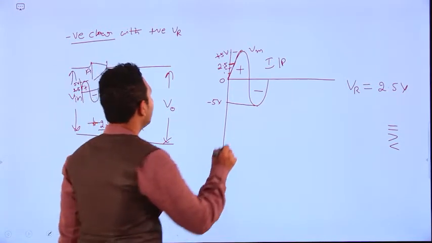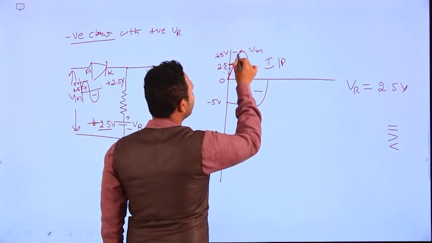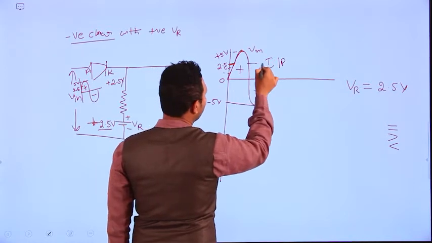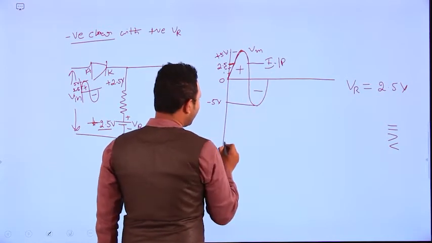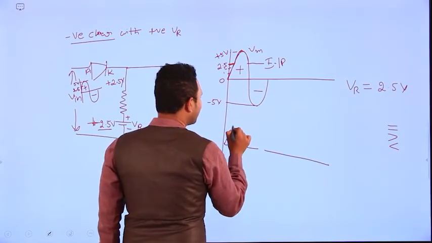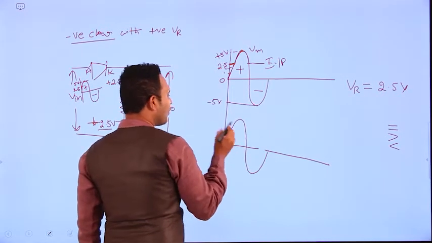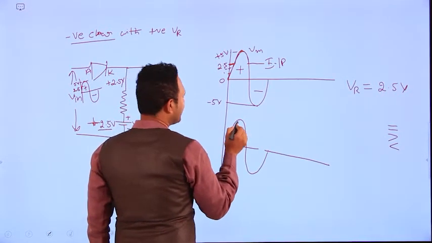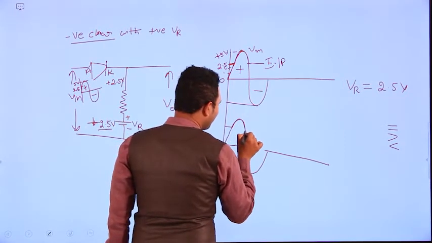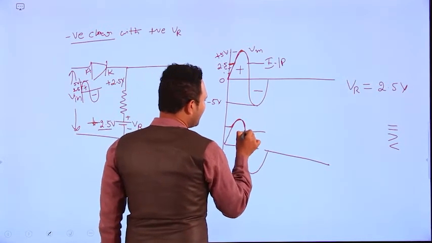So beyond 2.5, only there the diode is in forward bias. Then up to here again 2.5 volts only, the diode is in forward bias. Then what we are getting at the output side, this is our input signal, right? So at the output side we are simply getting the portion beyond the 2.5 volts.